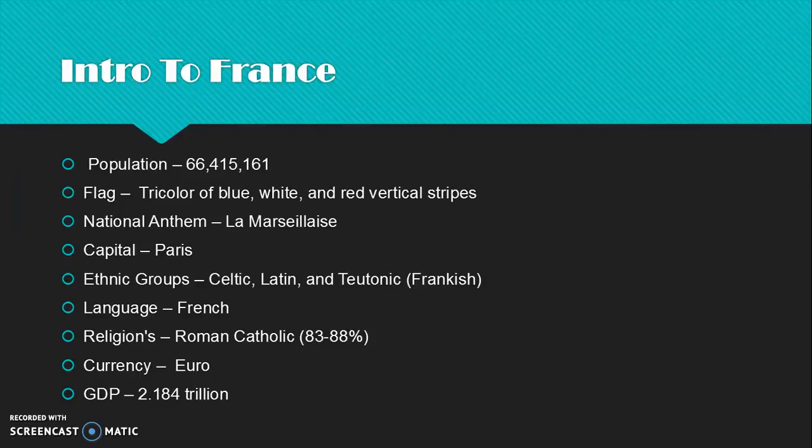The currency they use is the euro. The GDP was 2.184 trillion last year in 2015.